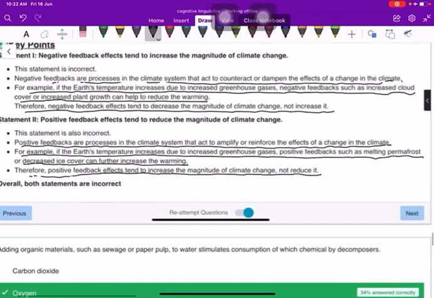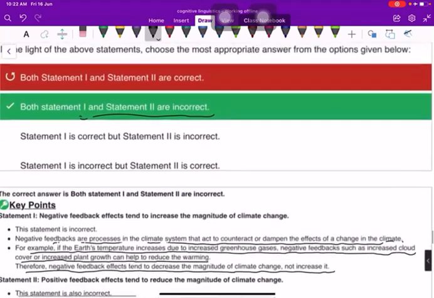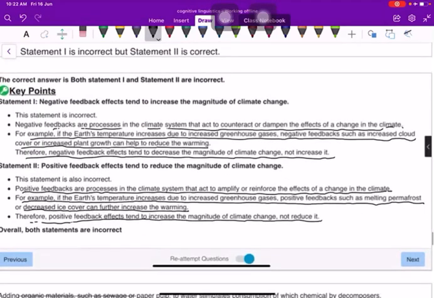So, basically, negative feedback are processes in the climate system that act to counteract or dampen the effects of a change in the climate.